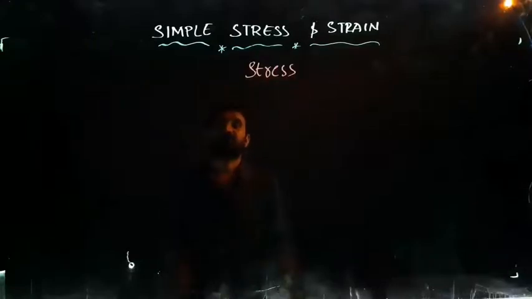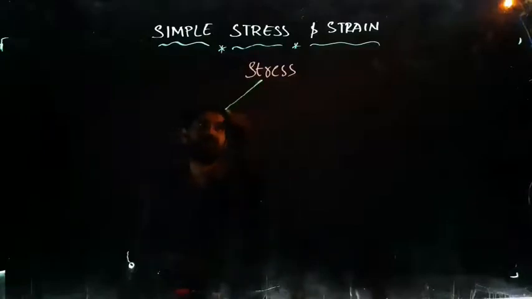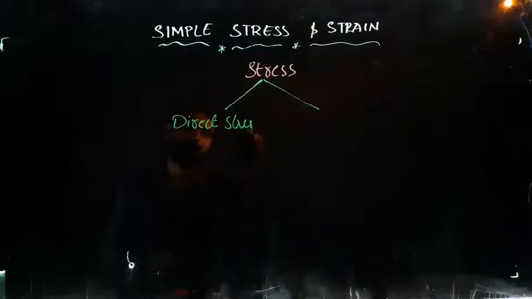These stresses are further divided into two types. One is direct stress and next is indirect stress.